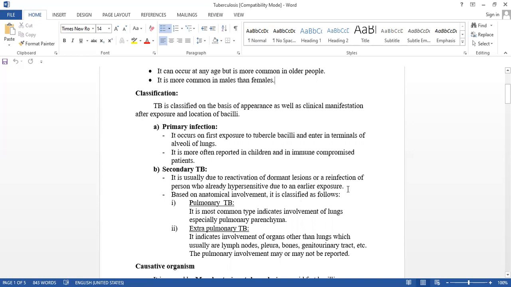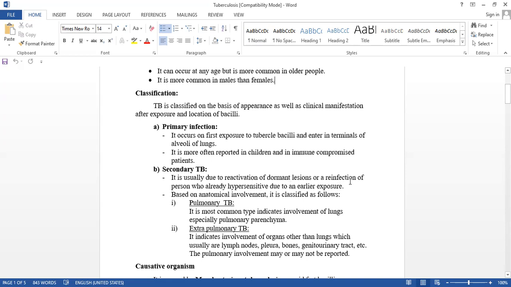Again, if the bacilli affect that individual, that is reinfection. Did you understand? Reactivation and reinfection are different. Reactivation is when the bacilli in the dormant phase, present in that individual only, reactivate, and then the TB appears, and the signs and symptoms appear.